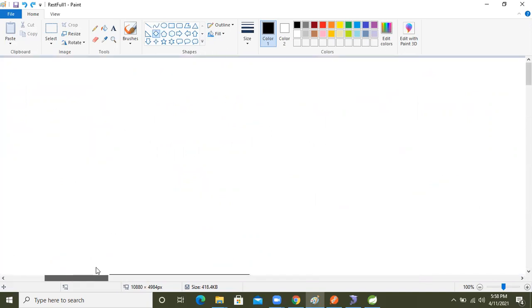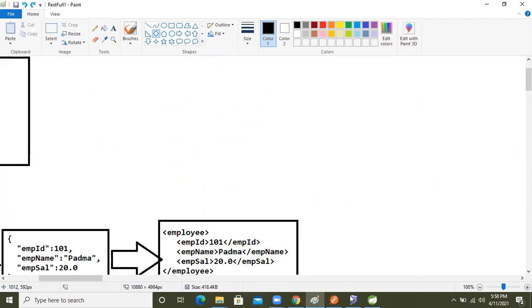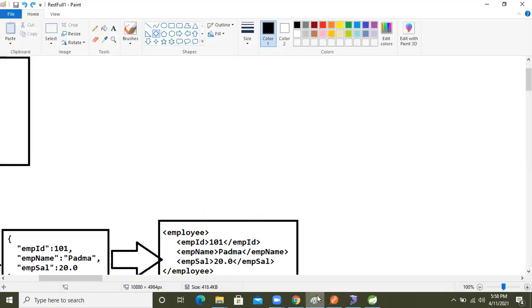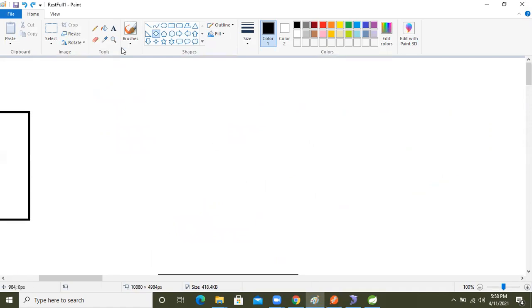Don't worry. This is the list of employee JSON data, guys. Now come here, let's look at it diagrammatically. Think about that.